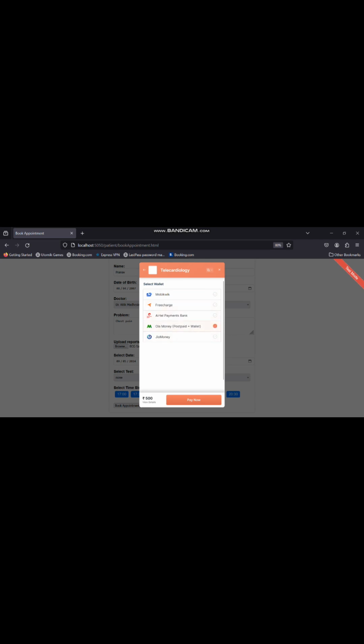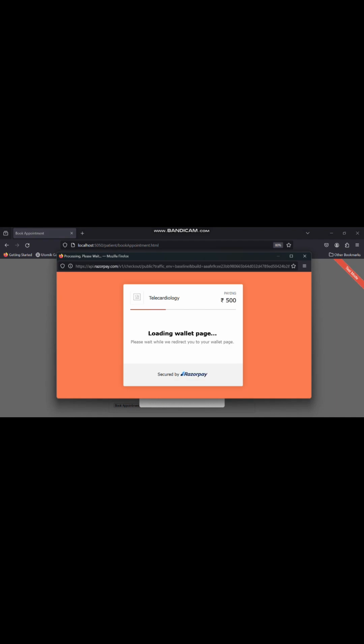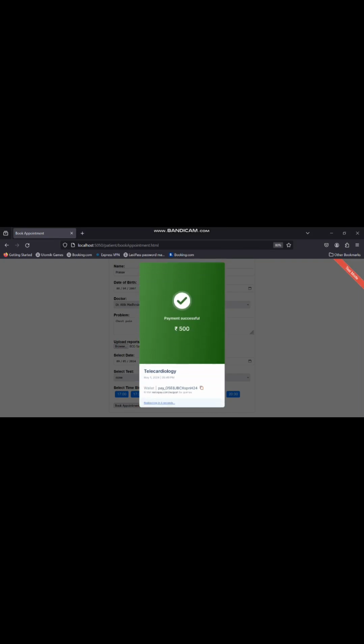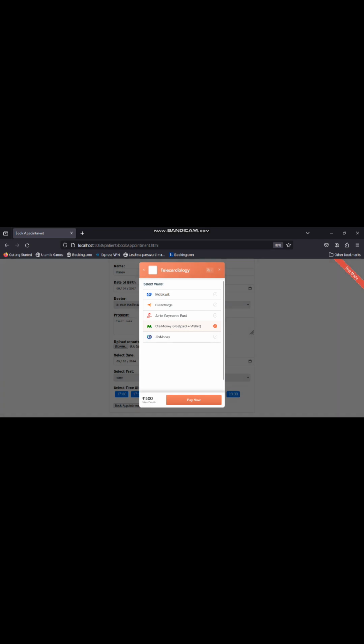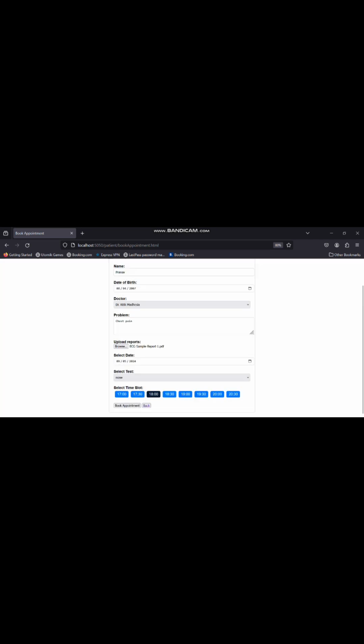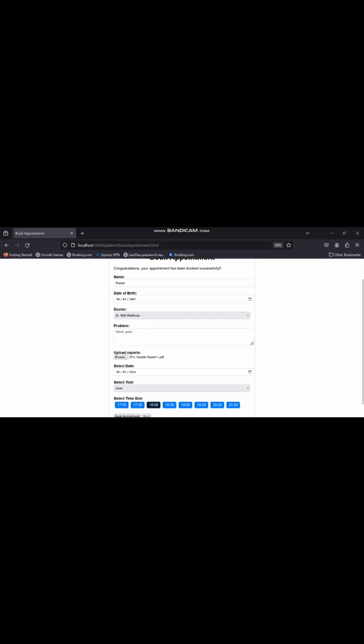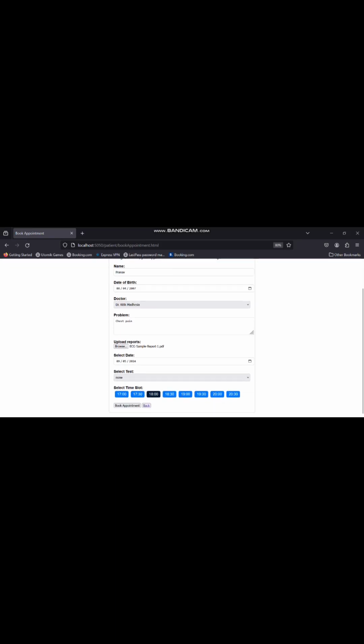Ola Money. Now you can see after paying, the payment is successful, and you paid 500 rupees for the appointment. After booking, you can see here that your appointment is successfully booked, and the message says, congratulations, your appointment has been successfully booked. The user also gets a mail about the appointment timing and the test you have chosen.